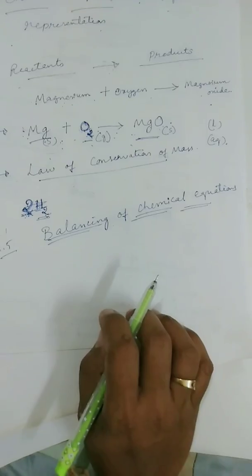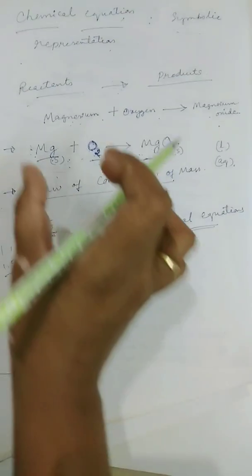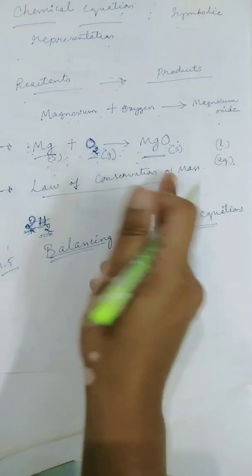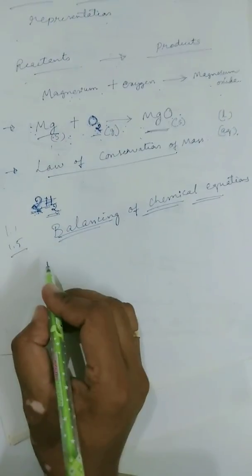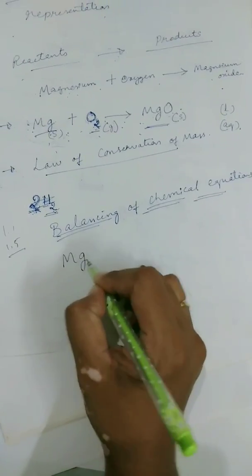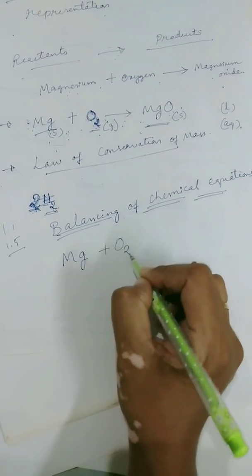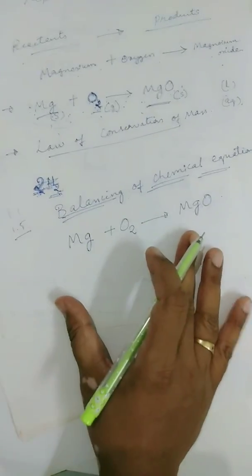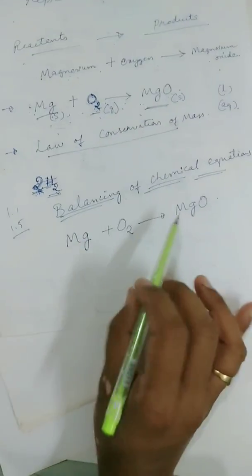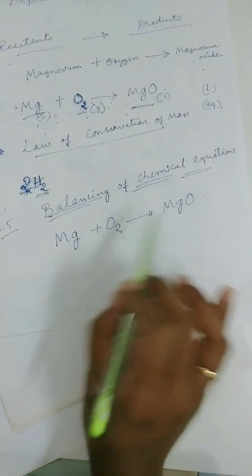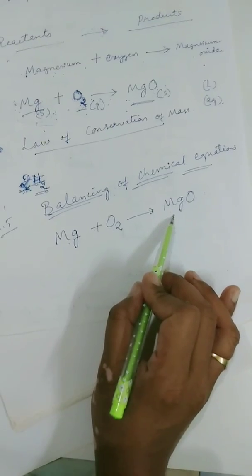So as I told you, balancing is nothing but making the number of atoms of each element equal on both the sides. Let us start with a very simple equation. The same equation we shall take. Magnesium reacts with oxygen to form magnesium oxide. The first step is to write down the symbols of the chemical reaction, of the reactants and also the products.